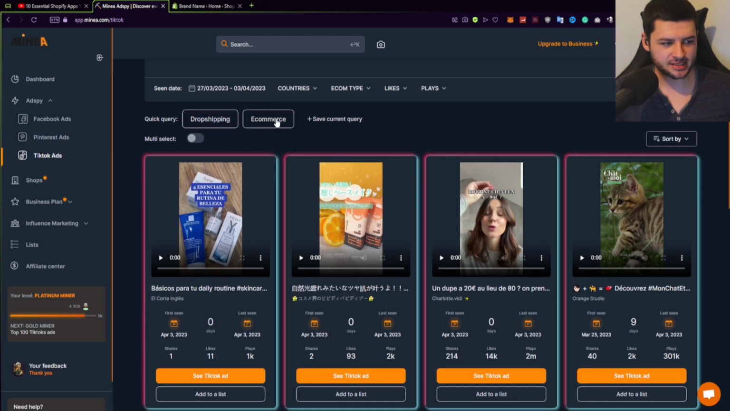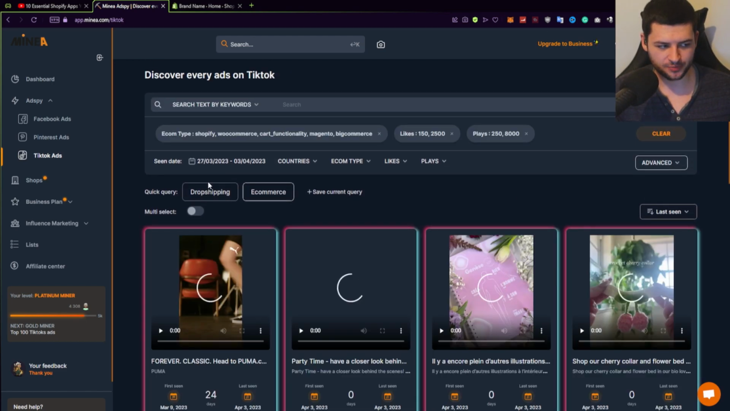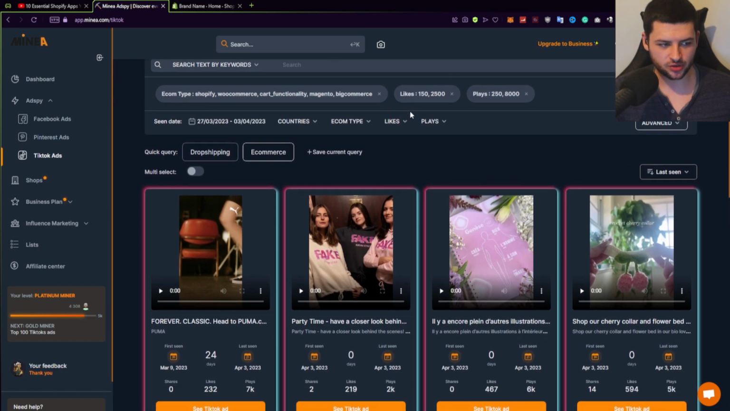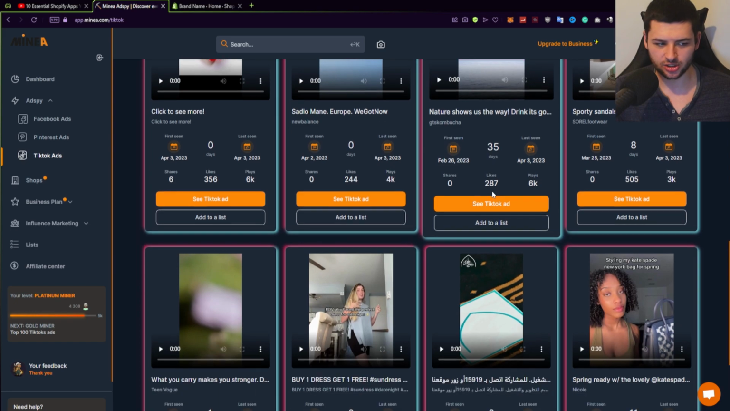So now with Miner, we can see a few different products. We can sort by dropshipping by clicking on dropshipping. This will show us dropship products. We can also use different filters like the amount of likes. We can sort it by the amount of likes, plays. There's a lot of different filters we can use, and we can take a look at some of these videos.